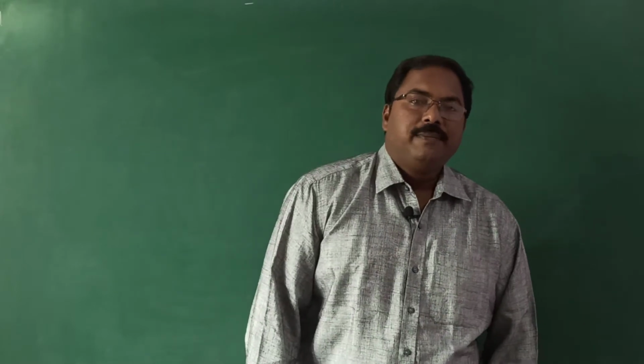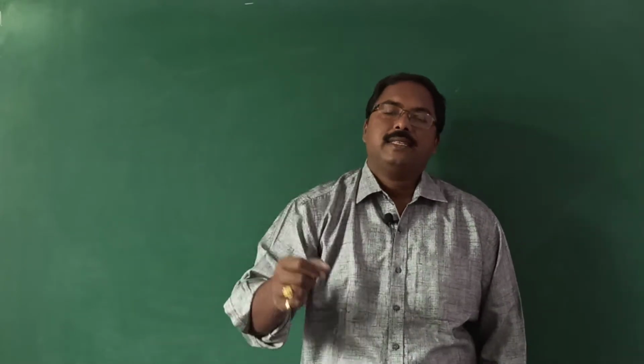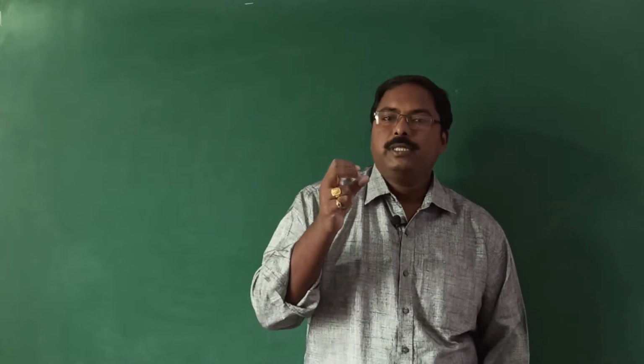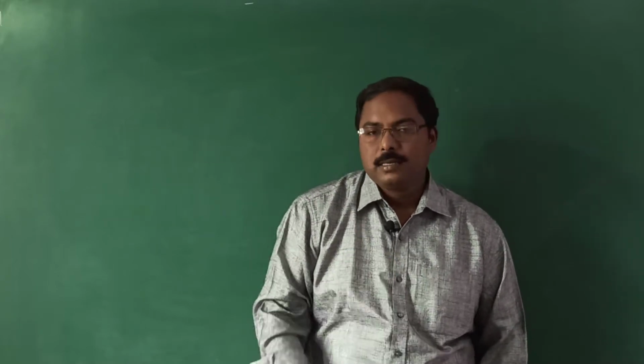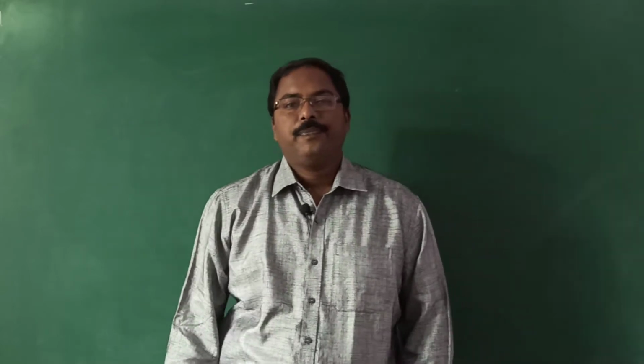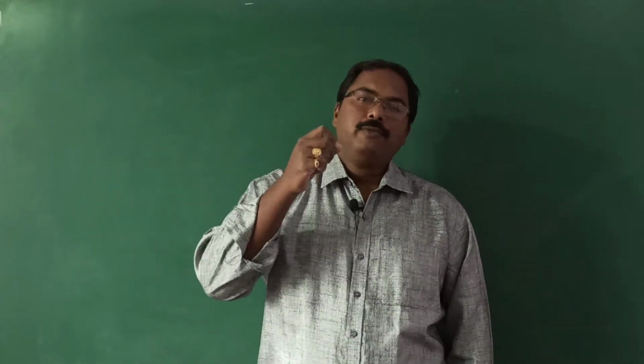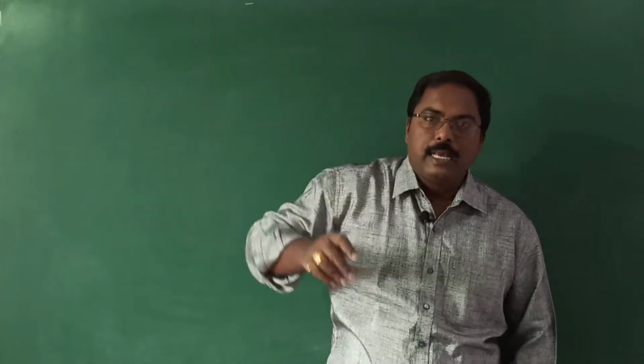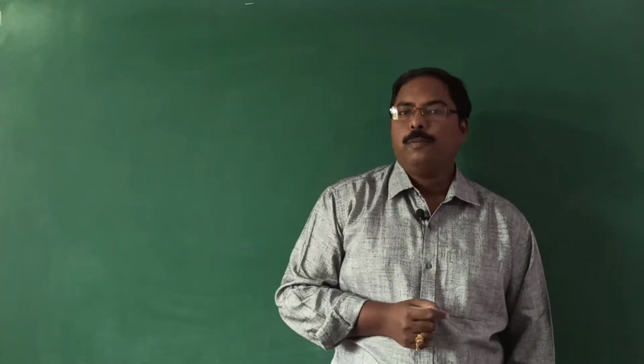Good morning, students. In the previous class, we discussed the rules which are used to fill the orbitals with the electrons. Out of these rules, the first rule we already discussed is the Aufbau principle.